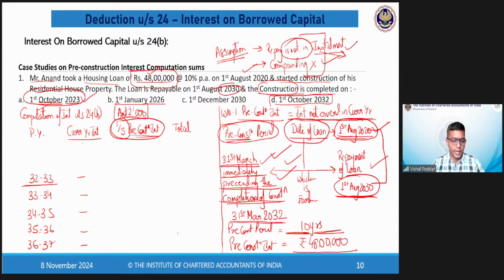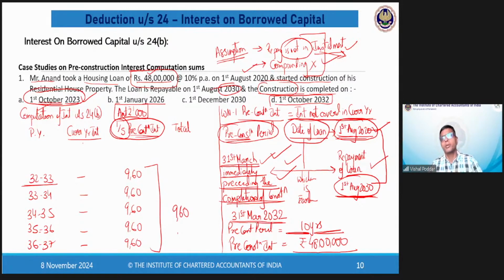And this 48 lakhs divided by 5 will give me 9,60,000. So in this case, I'll have interest deduction in 5 years. And in each of these 5 years, the total interest eligible for deduction is 960. Right, students? So this is all about the interest computation.